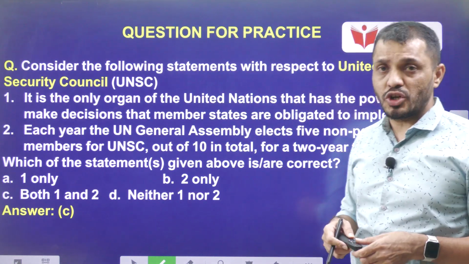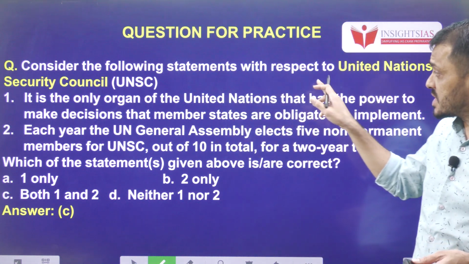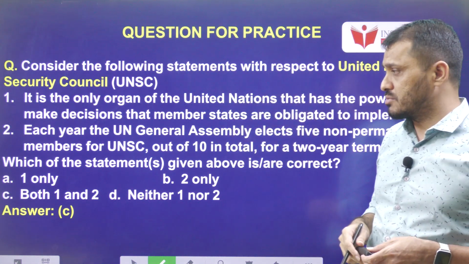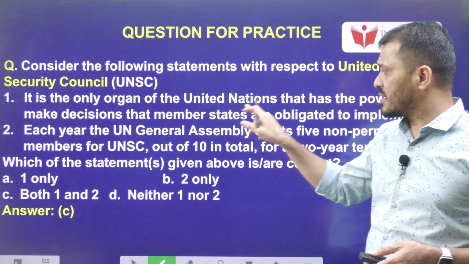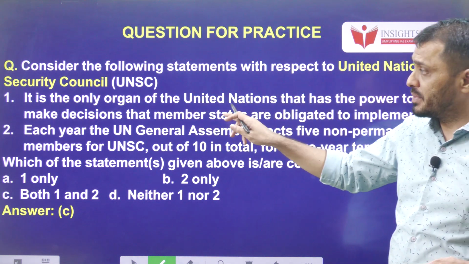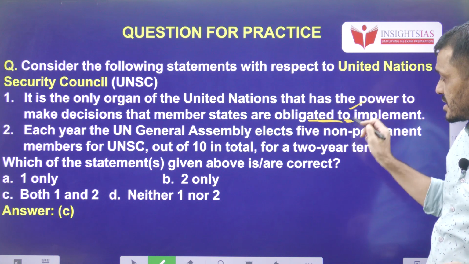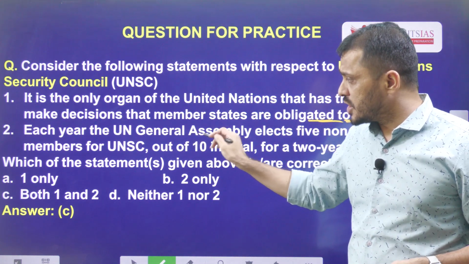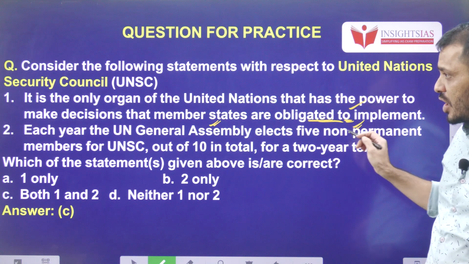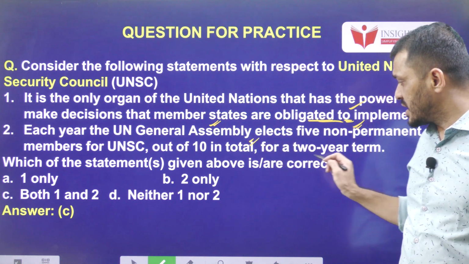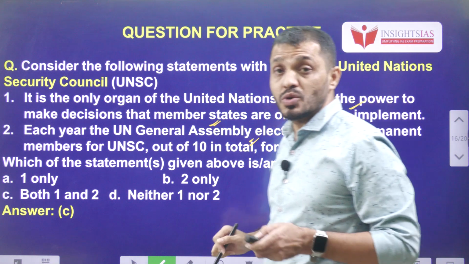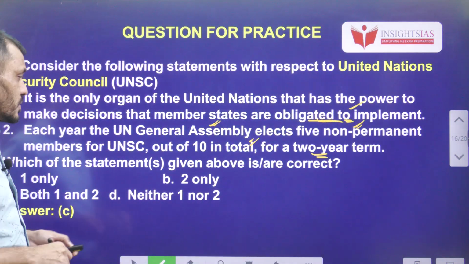Now let's see yesterday's video MCQ question. Consider the following statements with respect to the United Nations Security Council. It is the only organ of the United Nations that has the power to make decisions that member states are obligated to implement. Yes, there is an obligation. Each year the UN General Assembly elects 5 non-permanent members out of 10 for a tenure of 2 years. This is also right. So the answer is C, both 1 and 2.